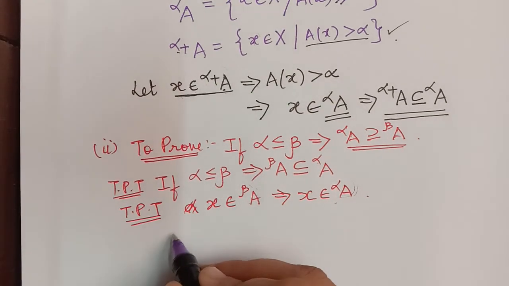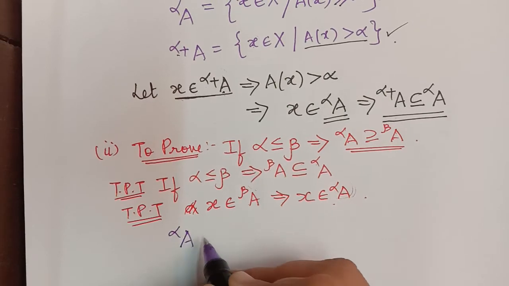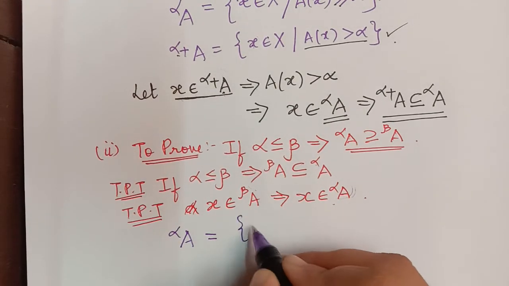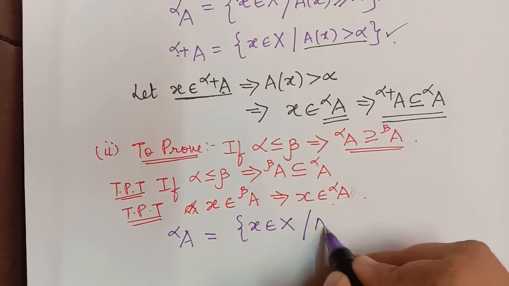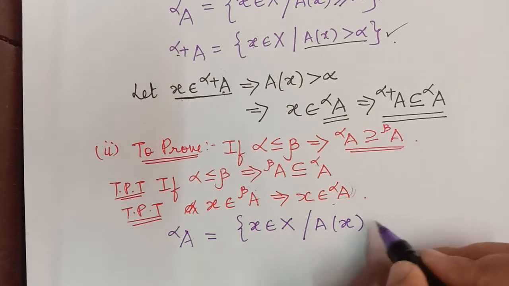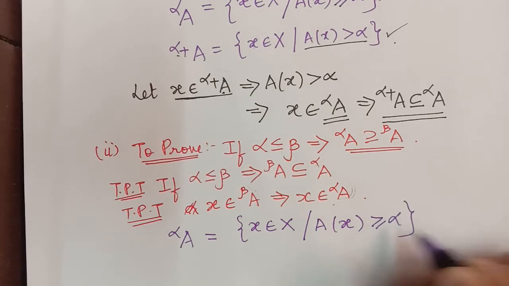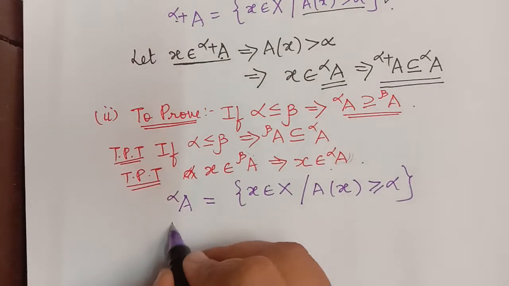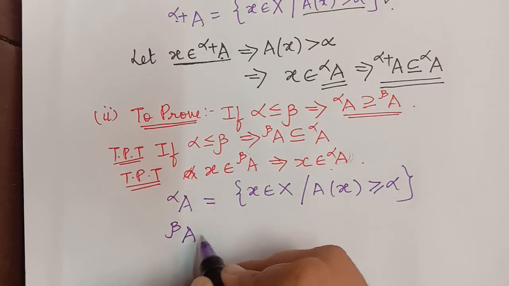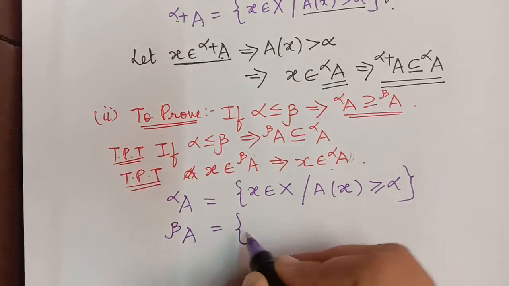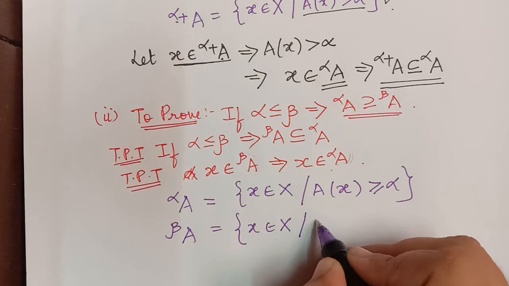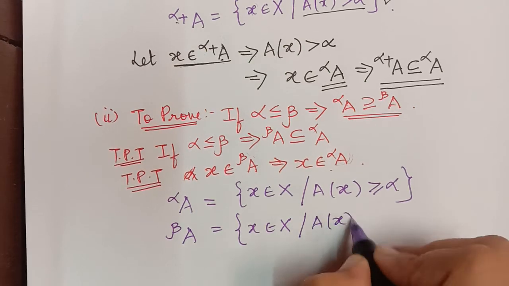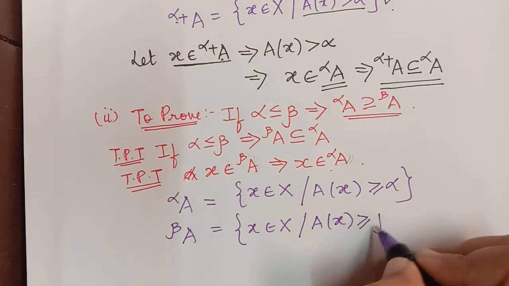Now by the definition, what is the alpha cut set? It is equal to all those elements of the universal set X such that the membership grade of x is greater than or equal to alpha. Similarly, what will be the beta cut? It will be equal to all those elements of the universal set X such that the membership grade of those elements will be greater than or equal to beta.